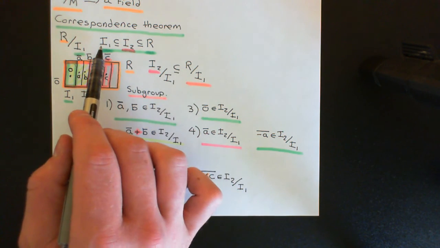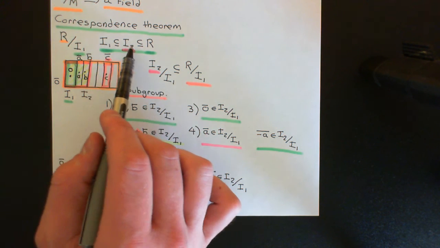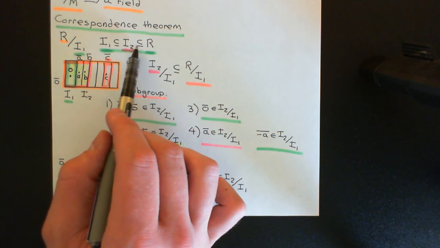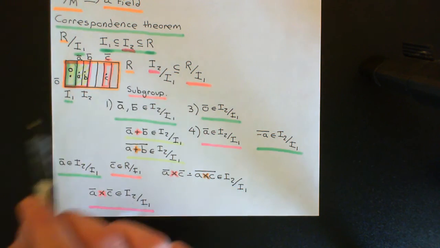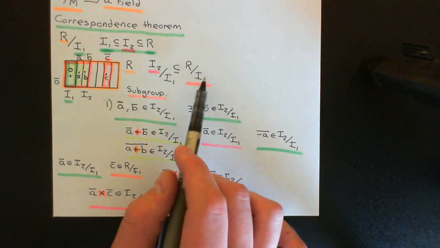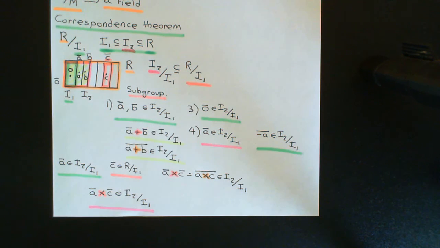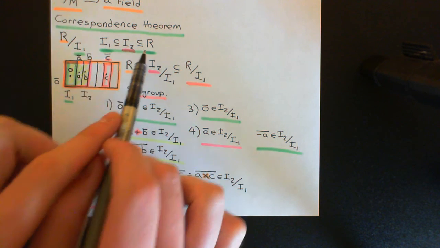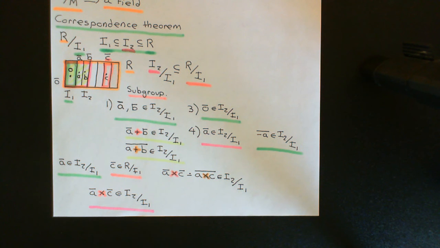And proper ideals in between these two. So something that properly contains I1 and is properly contained within the ring capital R. They're properly between them now. That will give rise to a proper ideal within the quotient ring here. So that's the correspondence theorem in one direction. We can take ideals that are in between I1 and R, and those will correspond to ideals in the quotient ring. What I want to do in the next video is go the other way.